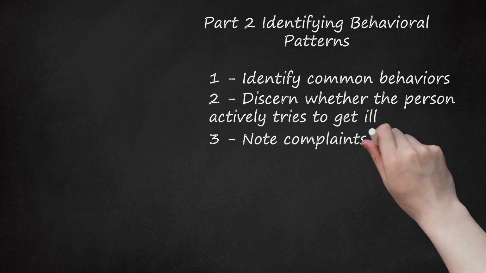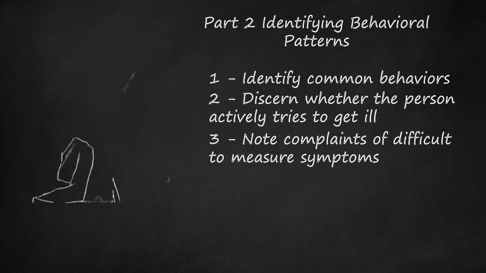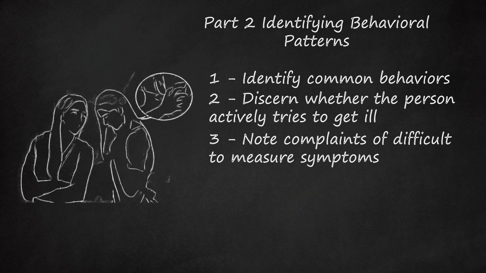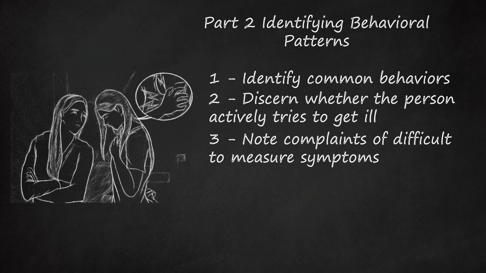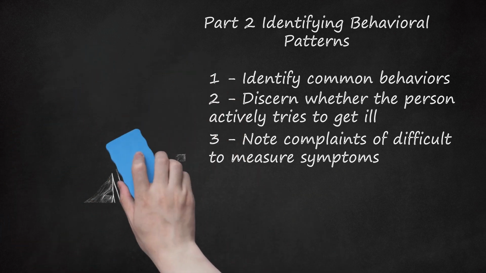3. Note complaints of difficult-to-measure symptoms. The individual may complain of persistent problems that are difficult to measure, such as chronic diarrhea or stomach ache. Upon testing or medical examination, no symptoms are found to be present. Other symptoms difficult to measure may include chest pains or difficulty breathing, and feeling faint or dizzy.